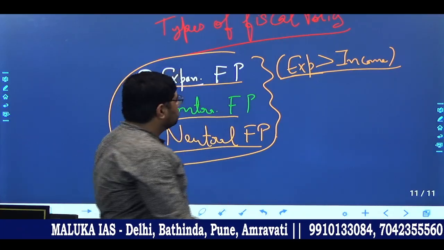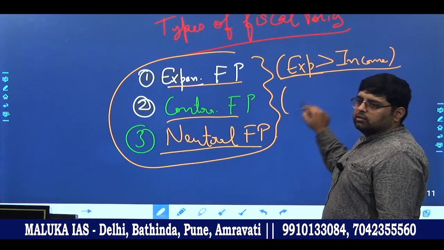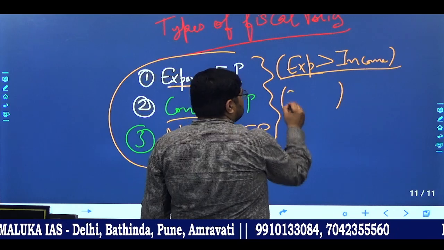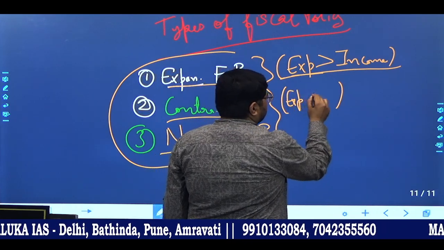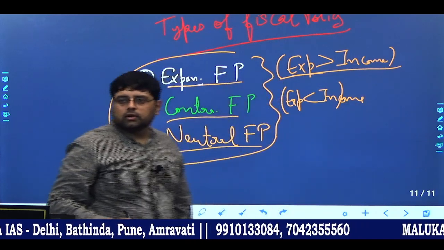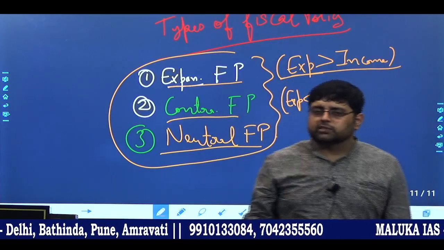Clear? So when the government's expenditure is less than income, we call it contractionary fiscal policy.